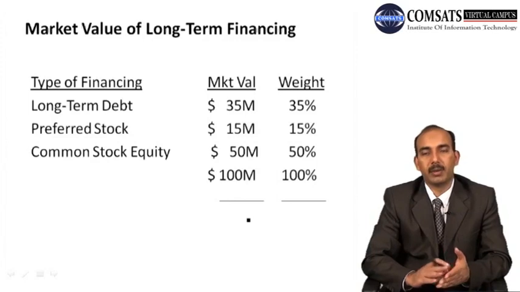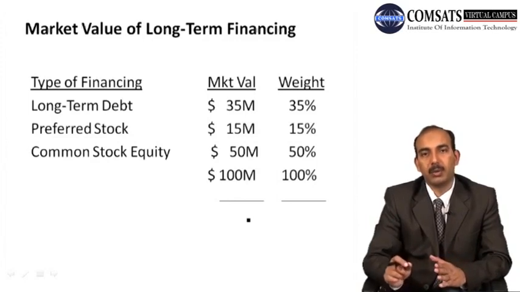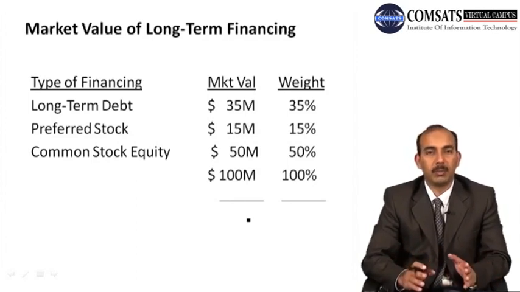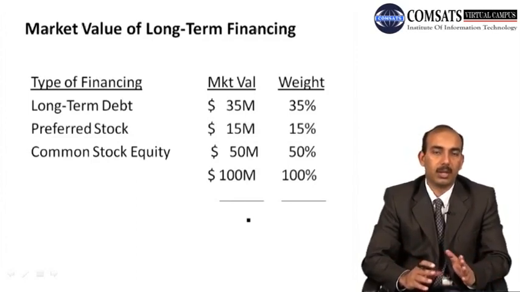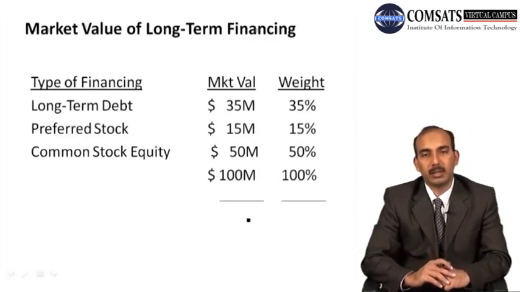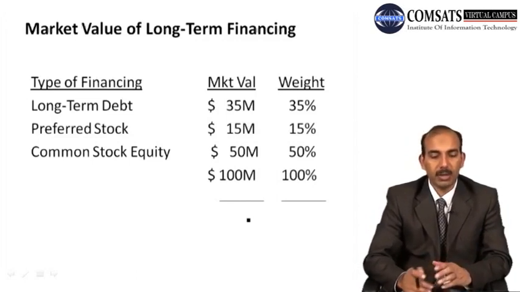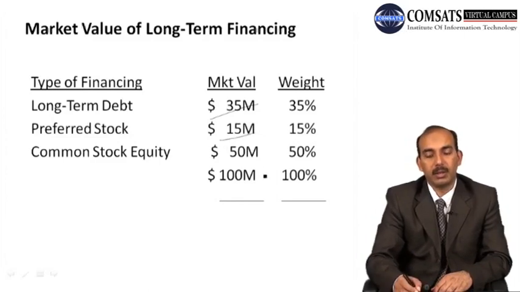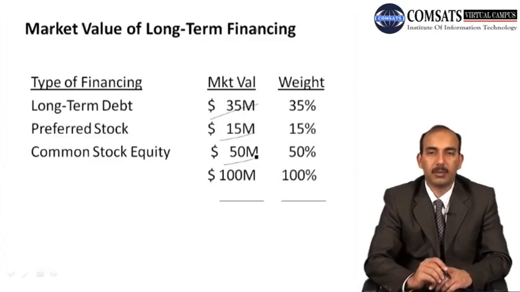For example, if the firm has issued bonds, there is a book value available to the firm, and then there is a market value, the rate at which the bond is being sold and purchased. So that market value is taken for the calculation when we assign weights to them. For example, in case of long term debt, we take the market value, that is $35 million, preferred stock equal to $15 million, and $50 million as the common stock equity.